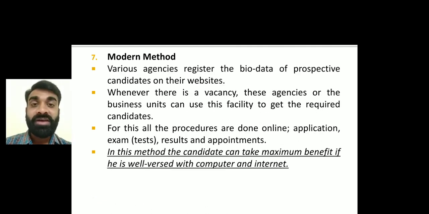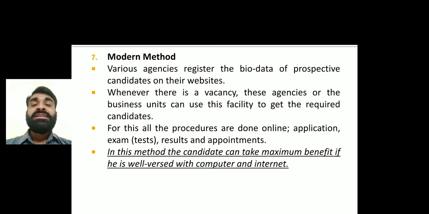This modern method requires well-versed knowledge of computers and the internet. We can take an example of Naukri.com, timesjobs.com. These are agencies that provide an online platform to the candidates who are looking for a job. Suppose I am looking for a job, so I need to register myself on Naukri.com. My personal details, professional details, and education details, everything will be registered.